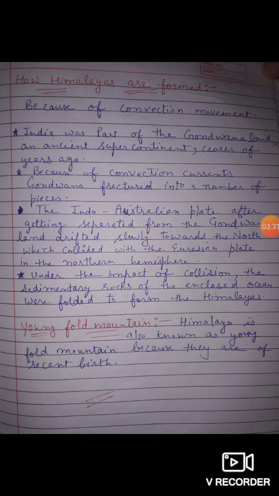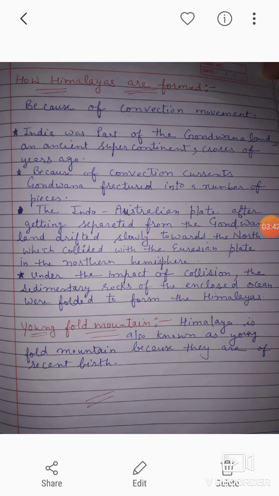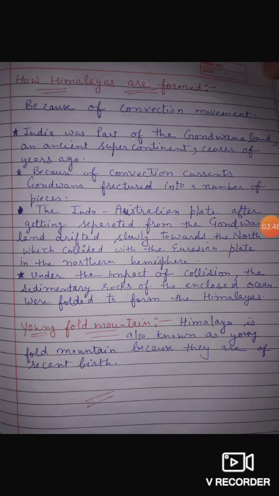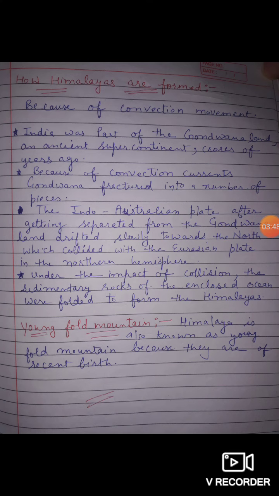But because of the convection currents, Gondwana fractured into many pieces. And the Indo-Australian plate, after getting separated from the Gondwana land, drifted slowly towards the north and collided with the Eurasian plate in the northern hemisphere.